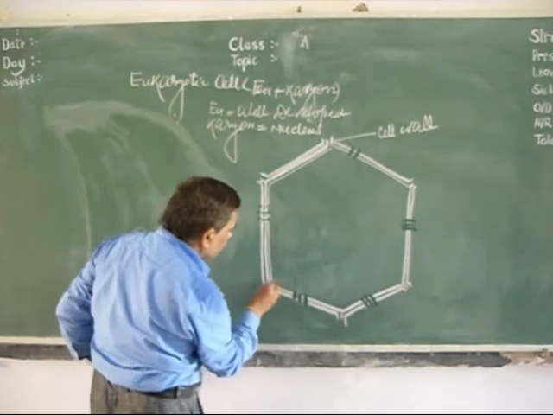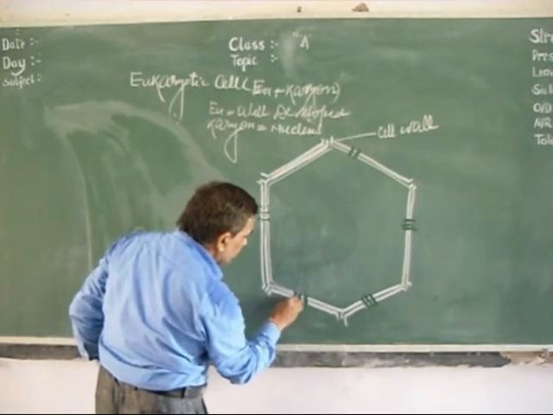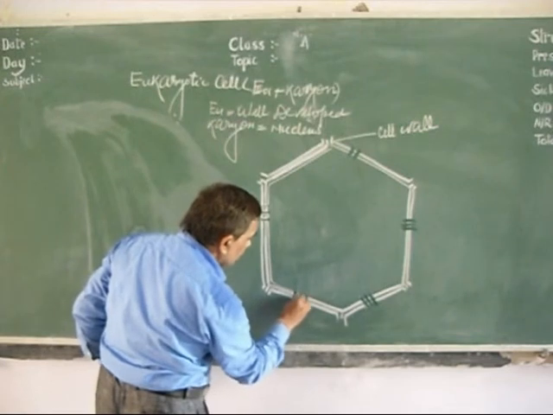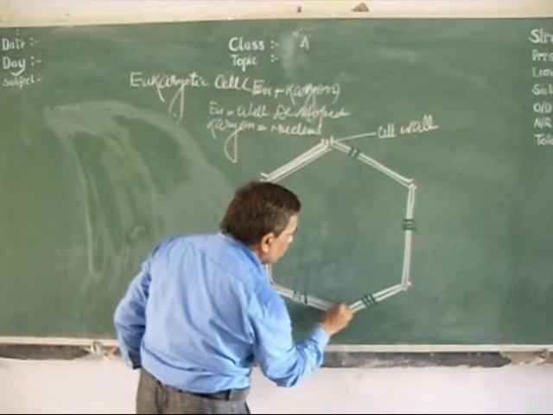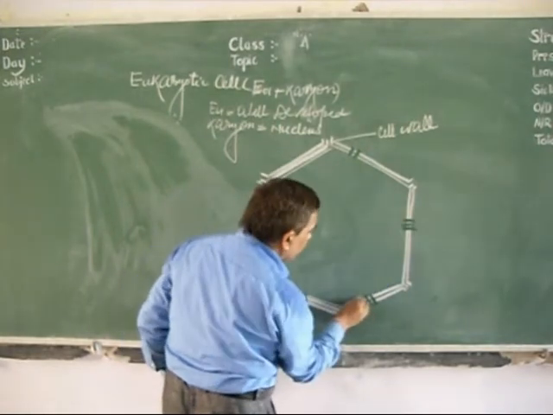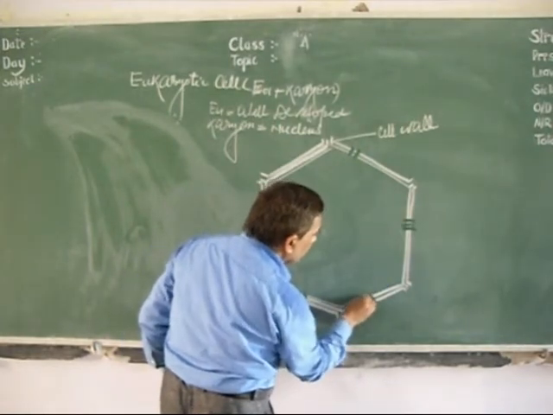This membranous structure forms plasmodesmata, which play an important role in exchange of material between nearby cells.